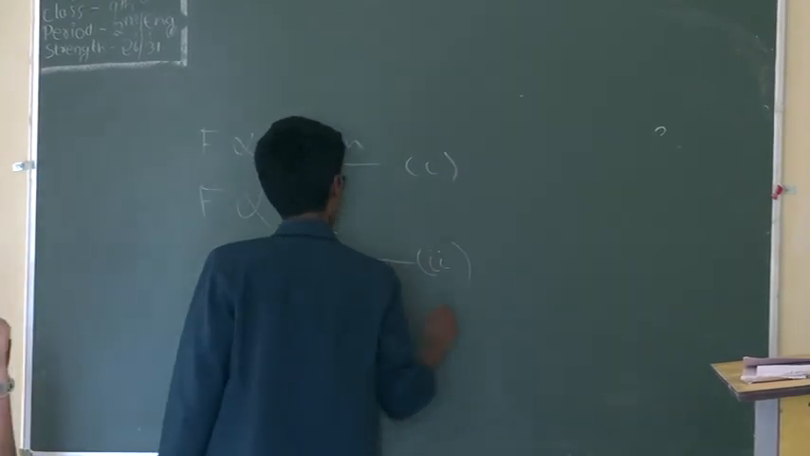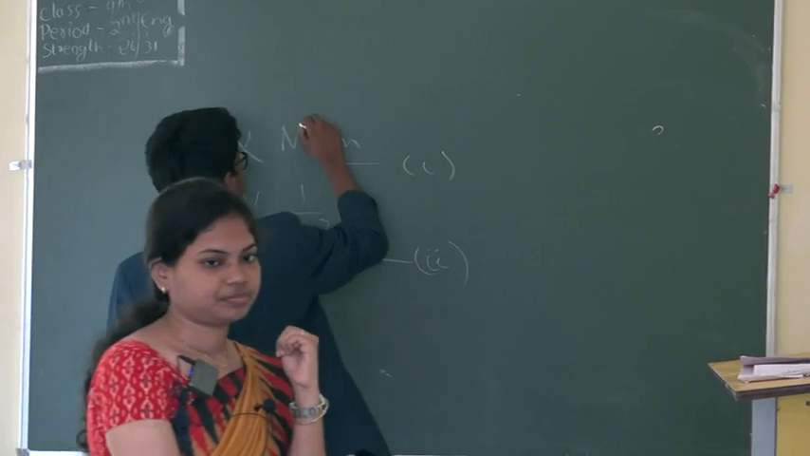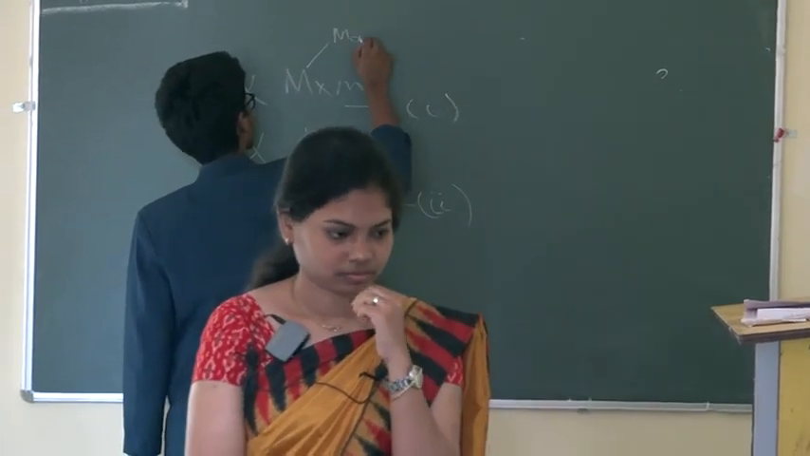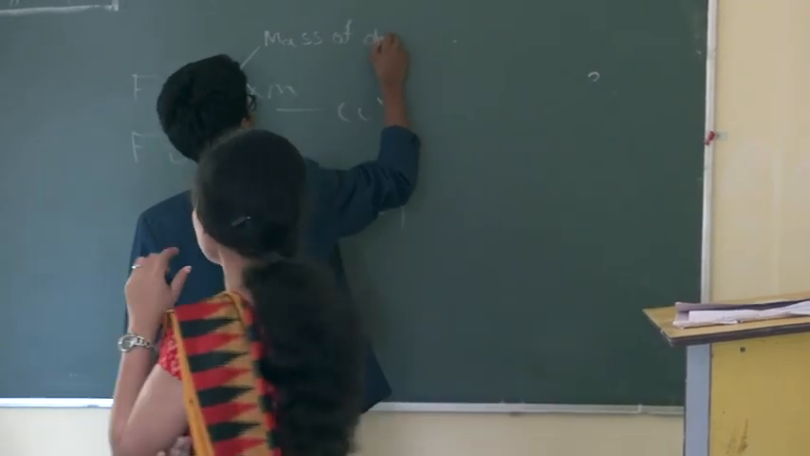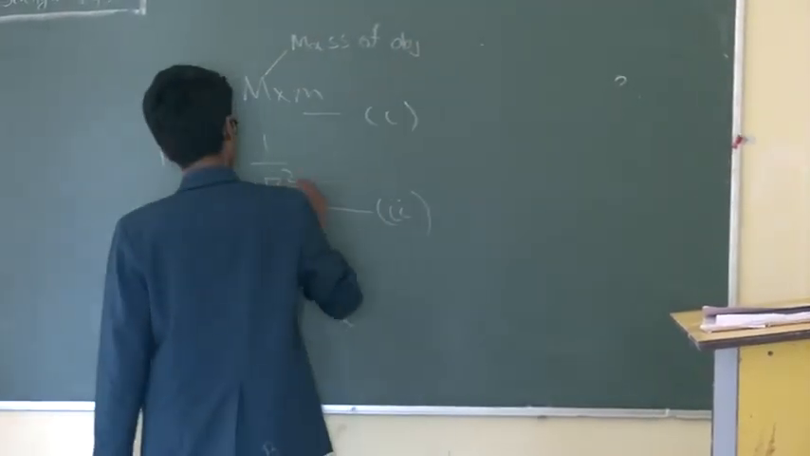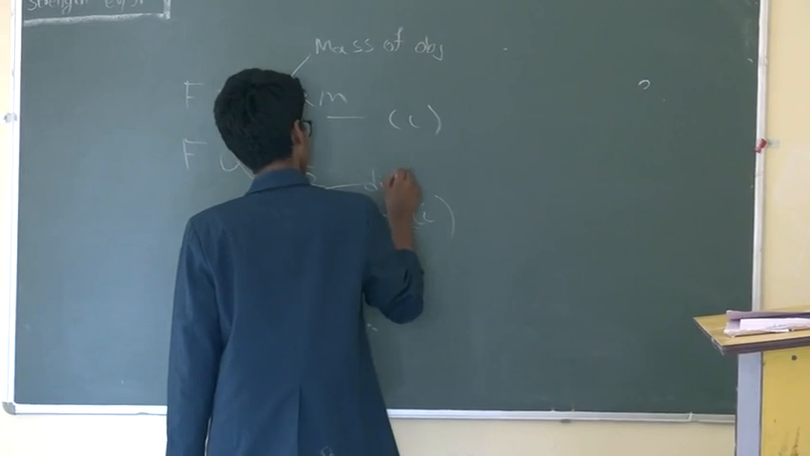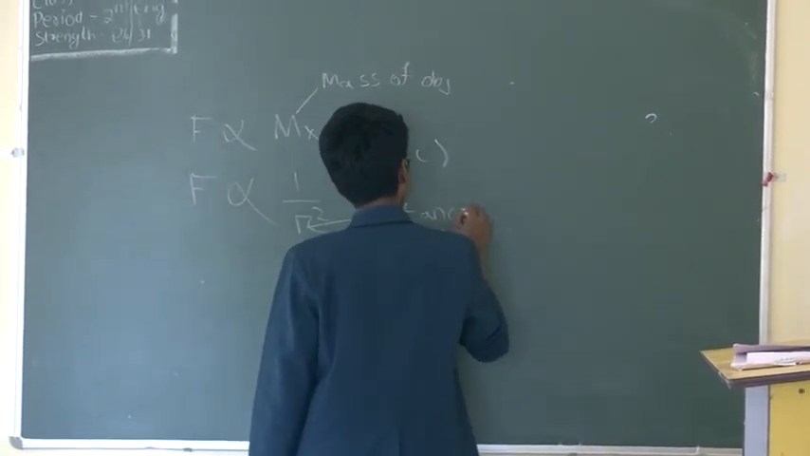What is capital M? What is small m? Mass of the earth, and mass of an object. Then what is R? Distance between the earth and the object, from the center of the earth.